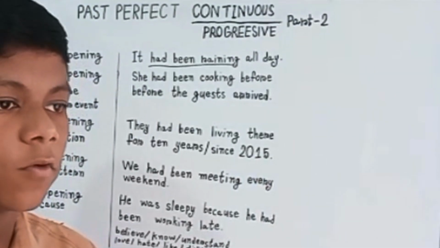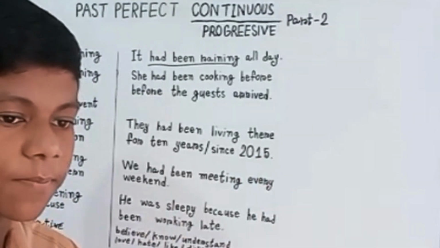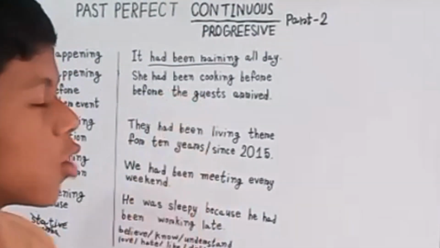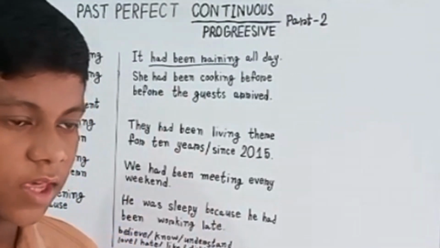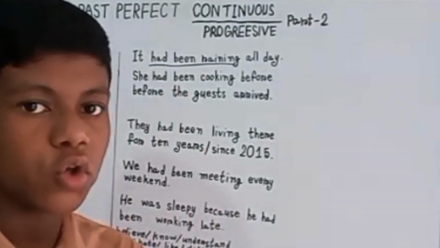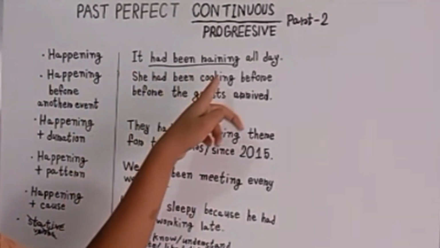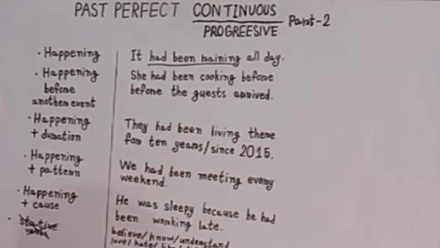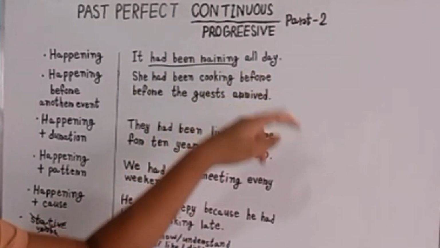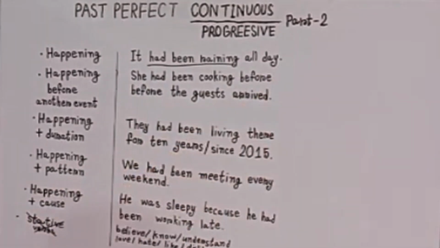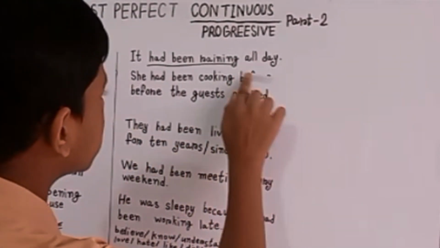Before the other event, it had been happening at that time, and it was still in progress at that moment. So let me show you how it works. Here we can see: she had been cooking before. I have written the word before twice, but no problem, I will just erase this.